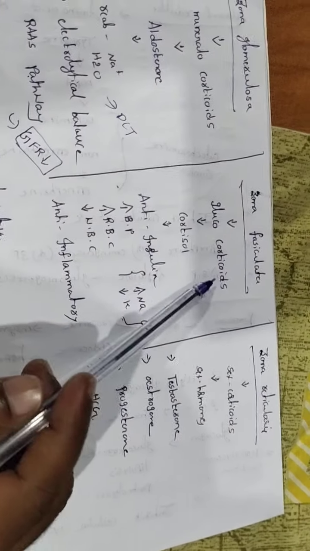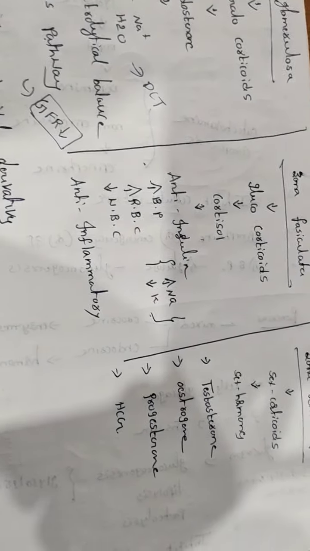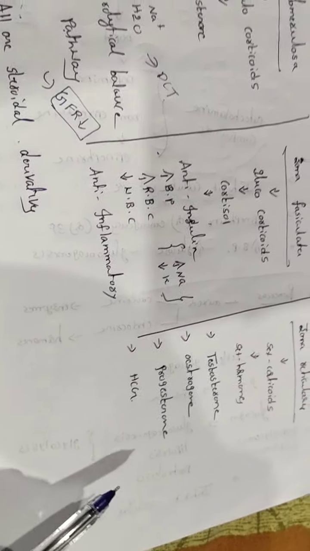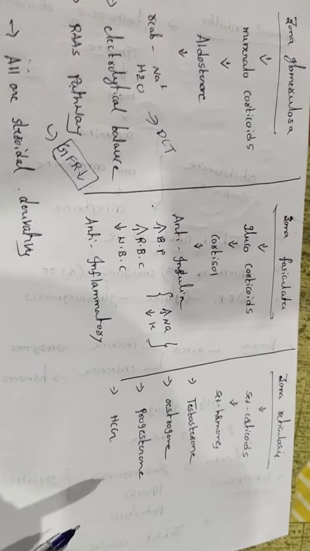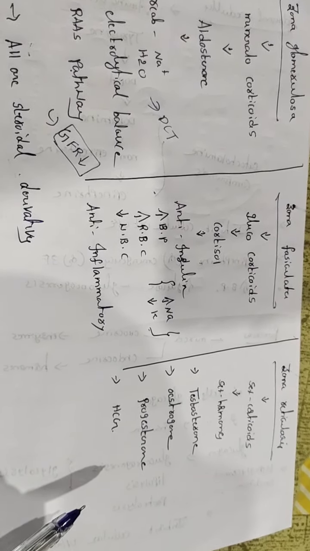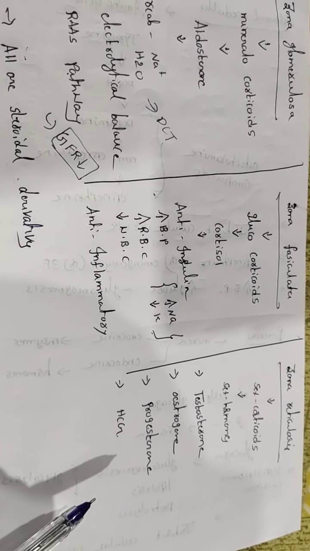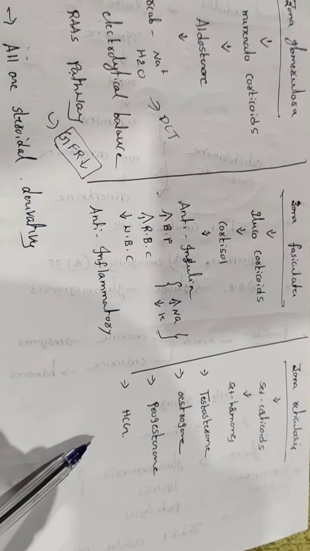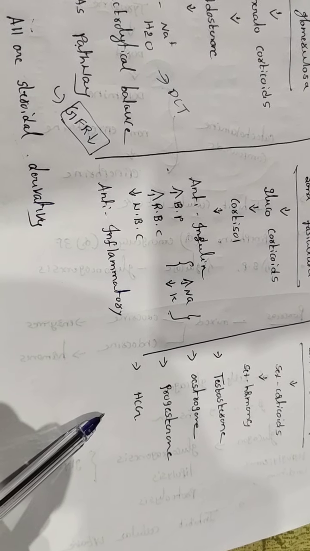Very important: zona fasciculata releases the hormone cortisol. Cortisol is also called the stress inhibiting hormone. Suppose when you are in a stress condition, you feel you are not able to eat anything. When you are not able to eat anything, your body needs energy. When the body needs energy, it compulsorily needs glucose. That's why when cortisol is released,